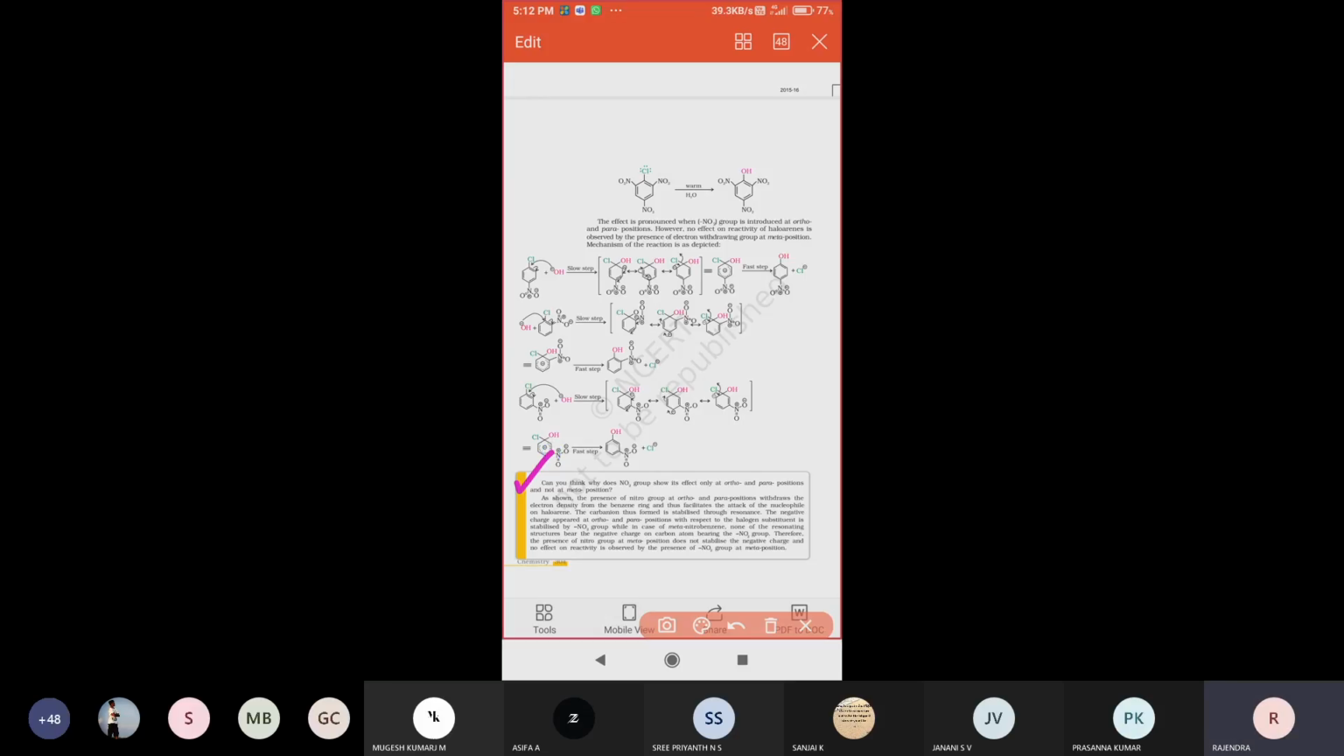The nitro group should always direct to the ortho and para positions. Why? See the explanation: the presence of the nitro group at the ortho and para positions withdraws the electron density. So the electron density is withdrawn, and that's why the nitro group directs at the ortho and para positions only. It should not direct towards the meta position. That is the simple reason. Go through this explanation later.